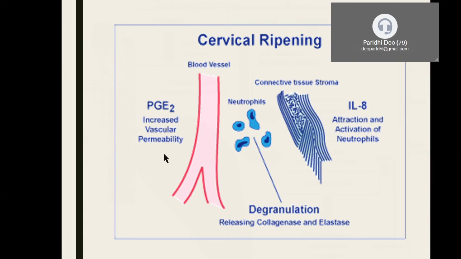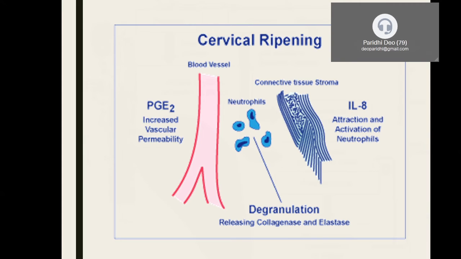They increase the vascular permeability, thus they cause dilatation of the vessels, and they also bring about some sort of inflammation. I told you that prostaglandins mediate inflammation. Again, in a further slide we're going to discuss this. Neutrophils undergo degranulation. This degranulation is going to release collagenase and elastase enzymes.